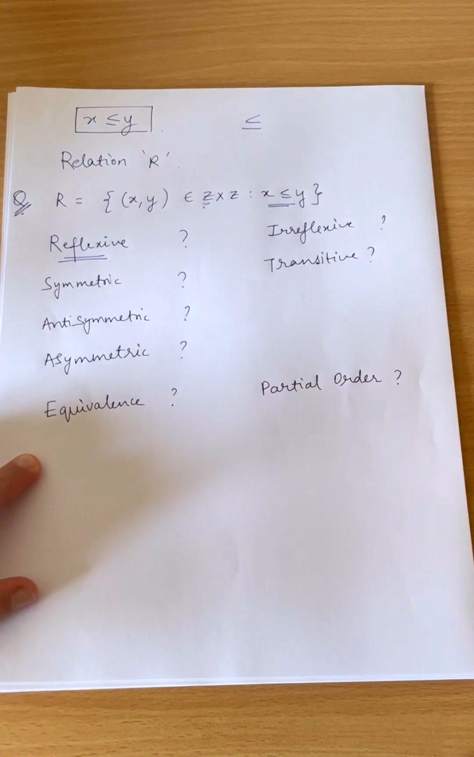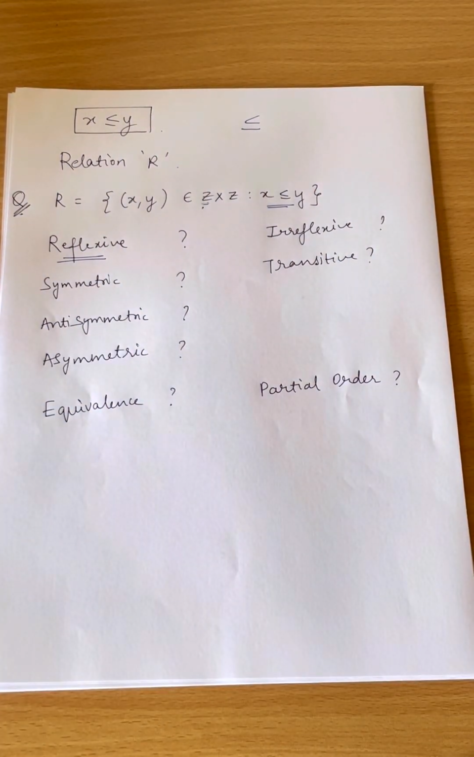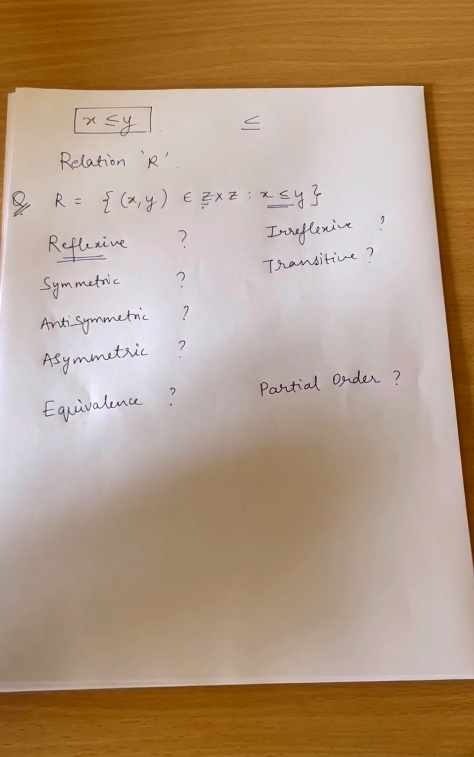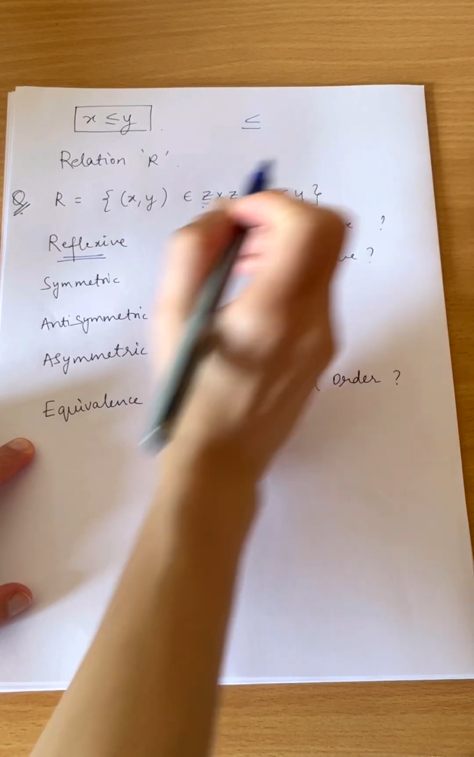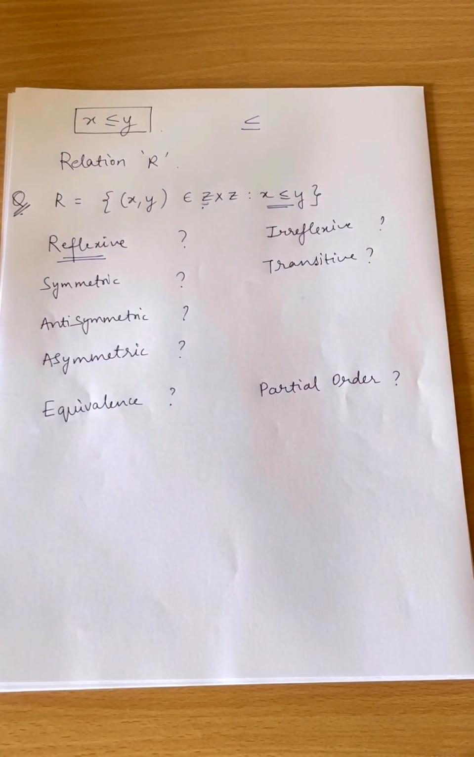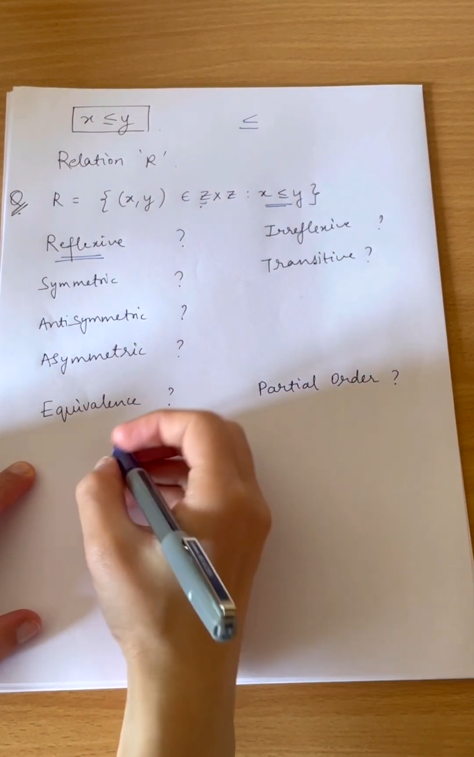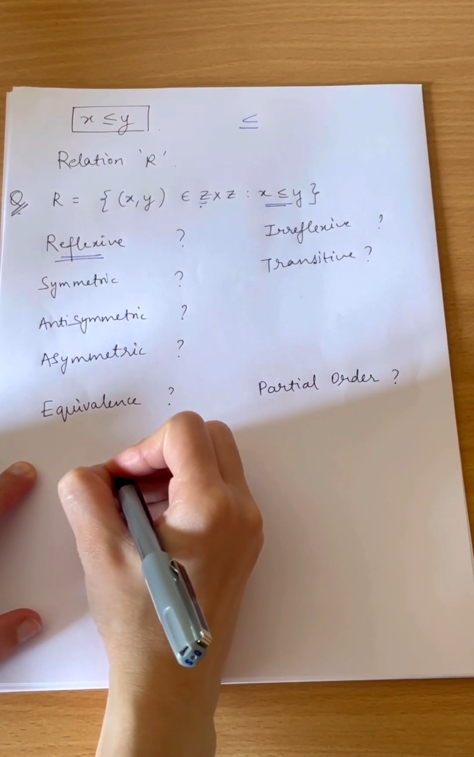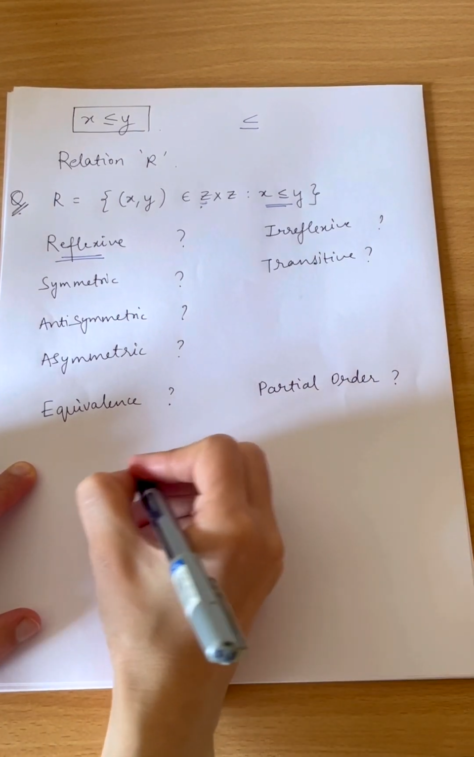First is reflexive. What does reflexive say? If x comma y and the relation is less than equals to, so if there is an equal to sign, then definitely it is reflexive. Why is it reflexive? Just take one simple example. What does reflexive mean?